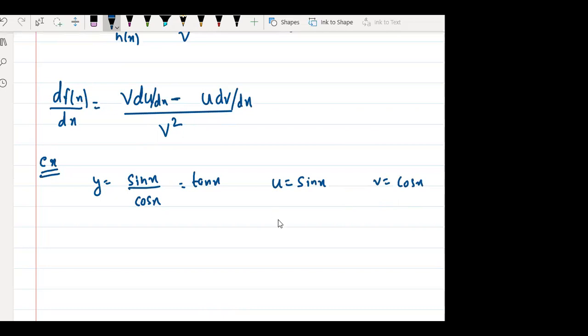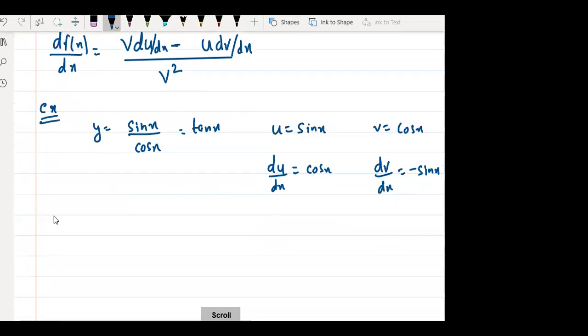So what is du by dx? What is the differentiation of sin x? Cos x, very good. And what is dv by dx? What will be the differentiation of cos x? Minus sin x. Is it clear? Did everyone understand up to here? Yes or no?